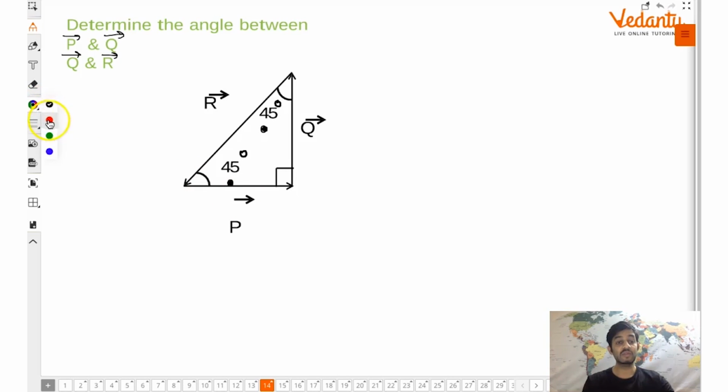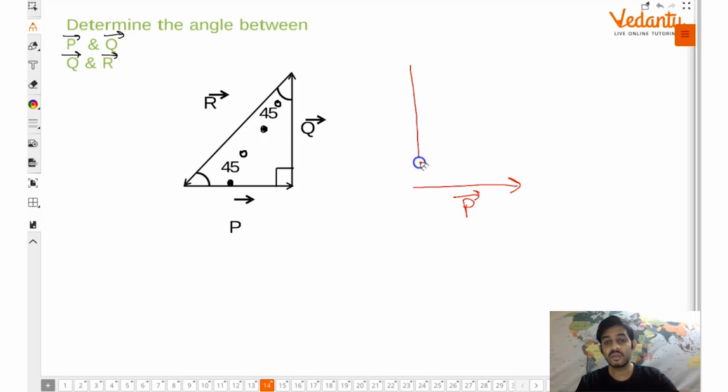As you remember, for finding angle or for defining angle between two vectors, what do we do? P vector, shift Q vector such that the tail is joined with P vector. थोड़ा सा गड़बड़ हो गया, भावनाओं को समझो.